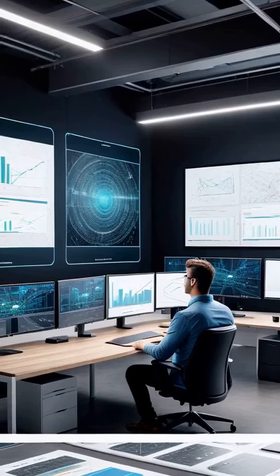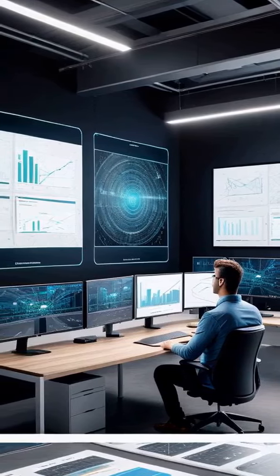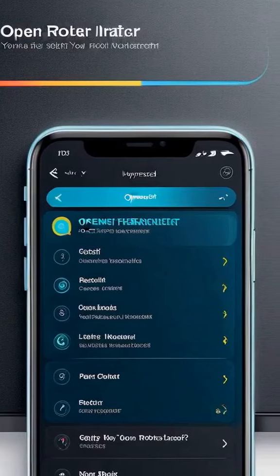Navigate the challenges of testing multiple AI models simultaneously. Experience the significance of user research and feedback in enhancing performance.